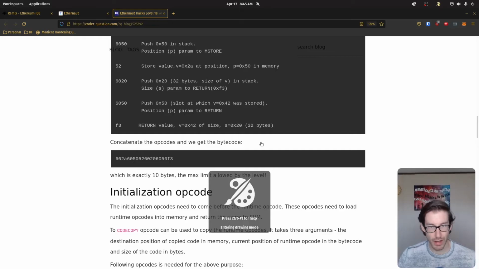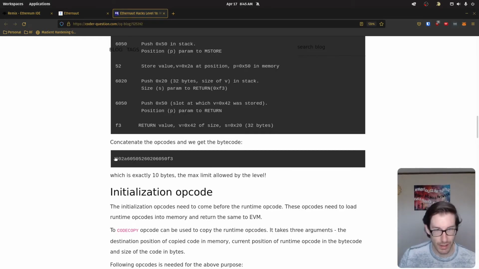And then once you've done all that, you're going to concatenate it all together, and you're going to have your string of bytecode here. And now the beautiful thing of this is that everything we put together is actually less than 10 bytes. The reason we know that is because bytes are counted in increments of 2 digits. So each one of these digits is a bit, so 2 of those is a byte.